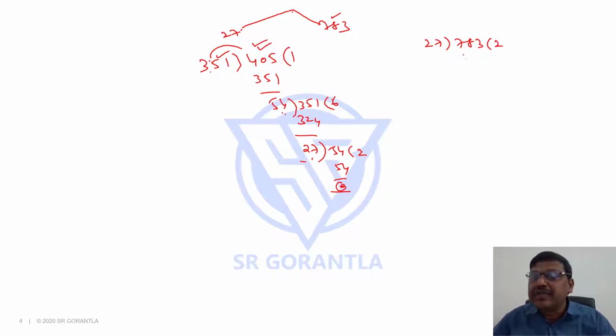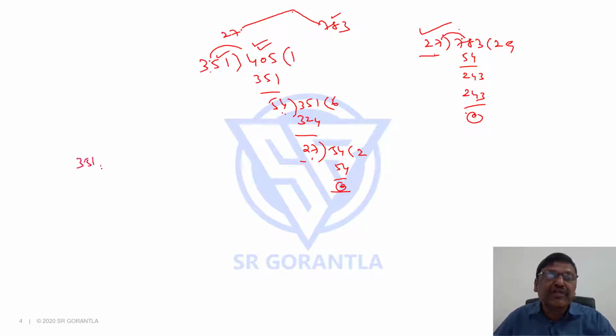But if you know 27 2s are 54, 27 9s are 243, remainder is 0, which means 27 goes completely. 27 goes completely means the HCF of 27 and 783 is 27. So the HCF of all these three numbers, 351, 405 and 783, is 27.